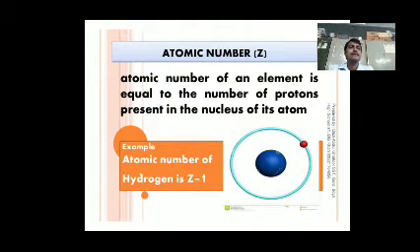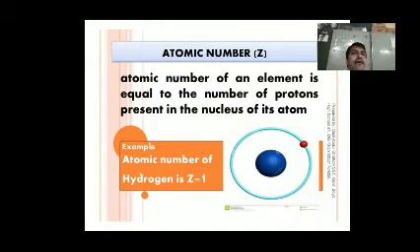Now we discuss atomic number. Atomic number of an element is equal to the number of protons present in the nucleus of its atom. Atomic number is denoted by Z.